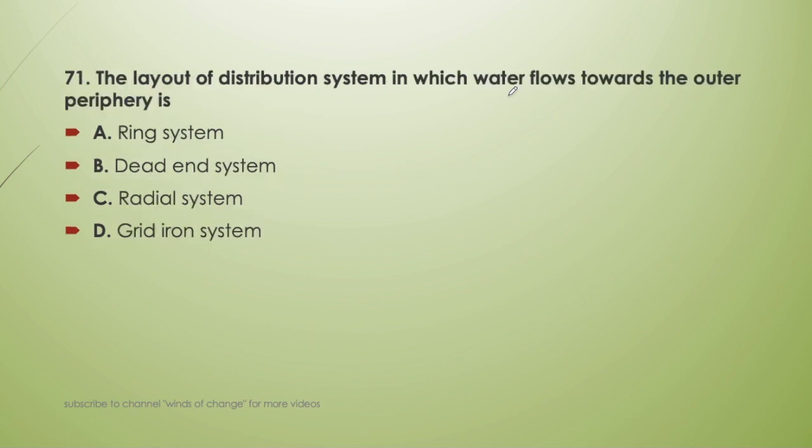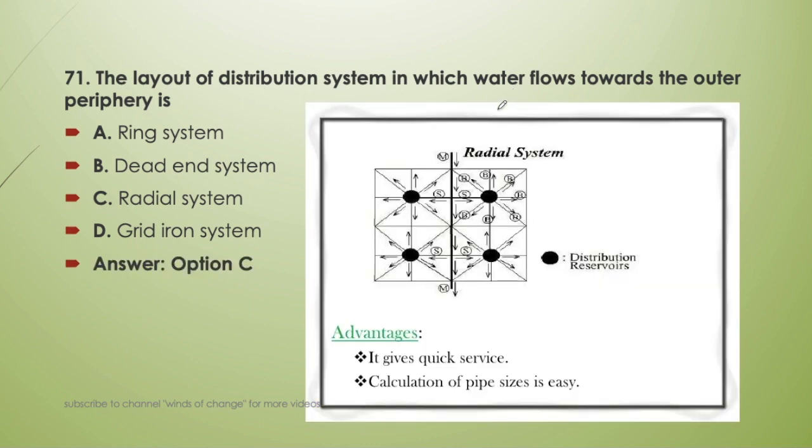Next question, the layout of the distribution system in which water flows towards the outer periphery is ring system, dead end system, radial system, or gridiron system. So from inner to outer, this flow can occur only in the radial system, okay, in which stations are created at which the water is supplied through a main, and now from these stations it is distributed in the outward direction. So that is why we can say here that water flows towards the outer periphery. So it is radial system, okay.